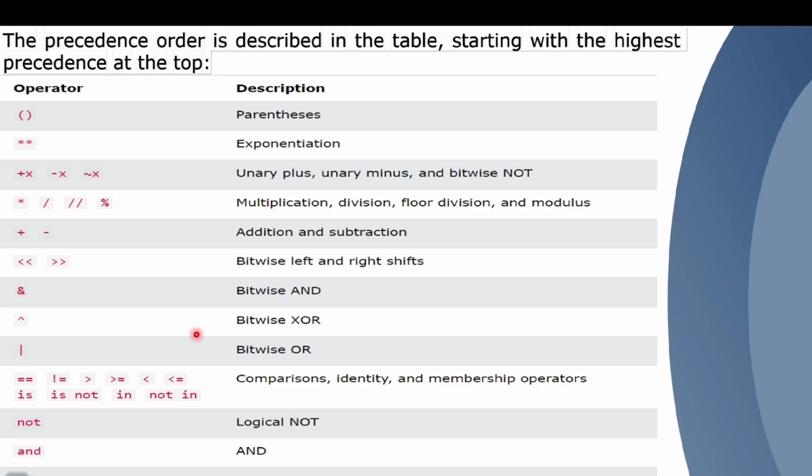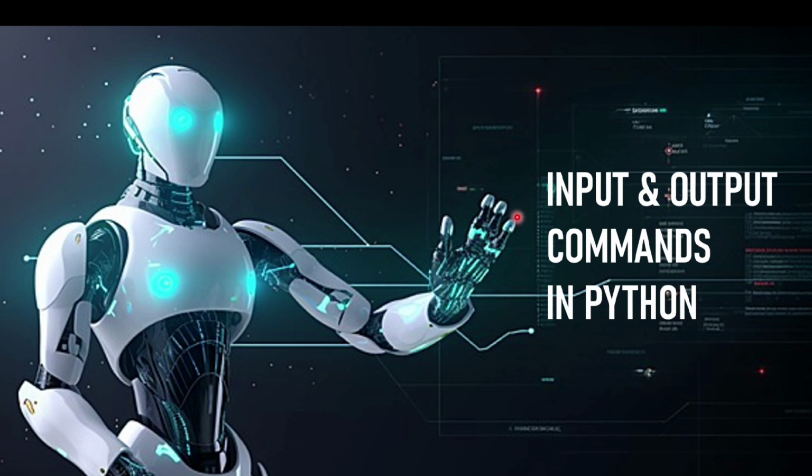After this, we have the precedence order, which is described in this table. It means we have to evaluate this first, then after this, and we go along this way. Okay, and now we have reached the input and output commands in Python. We are going to see how we take input and print output and what the commands are.